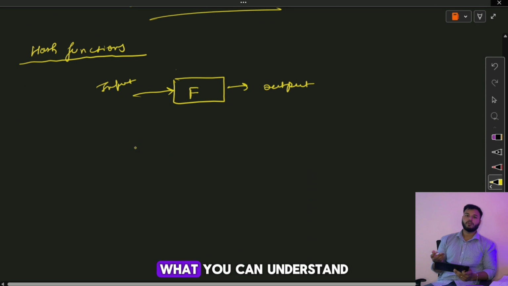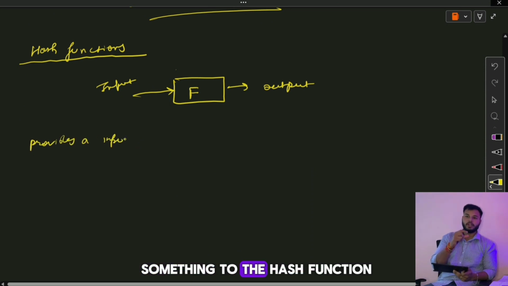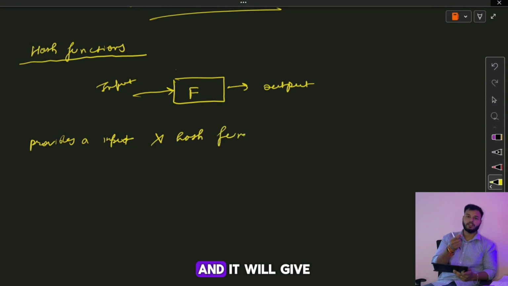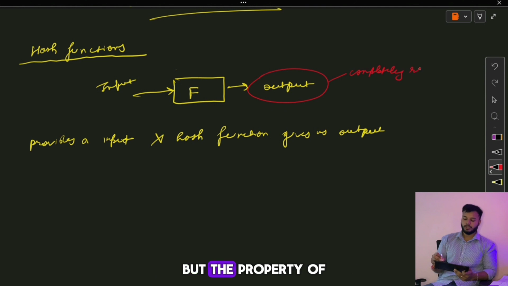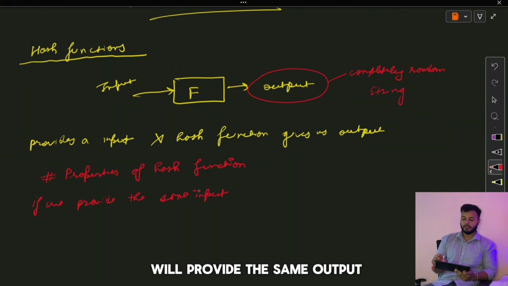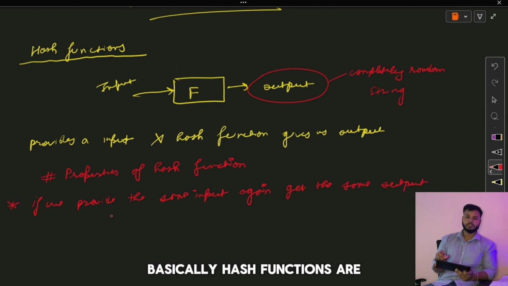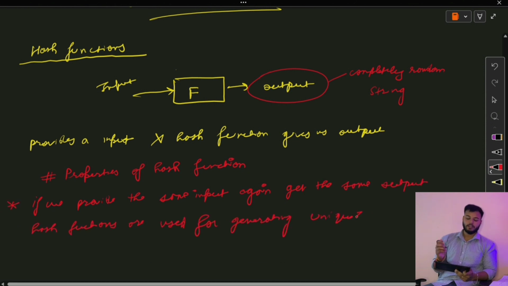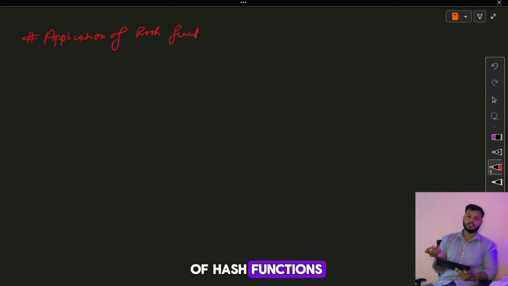Now, to start, what you can understand about a hash function is that we provide something to it as input, let's say a string, and it will give us an output, which will be a completely random string. But the property of a hash function is that if you provide the same input again, it will provide the same output. So basically hash functions are used as a unique ID. Now what is the application of hash functions in blockchain?